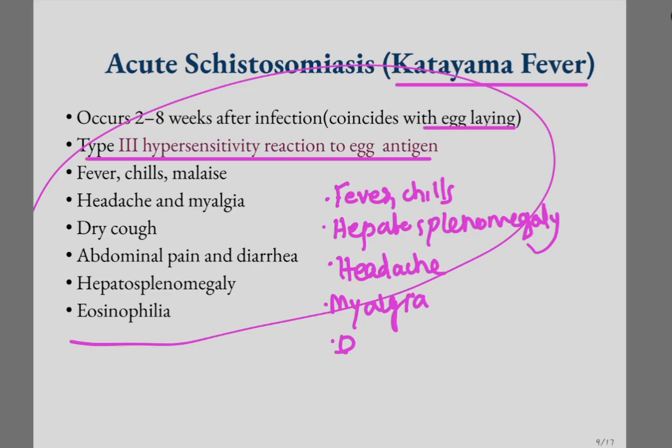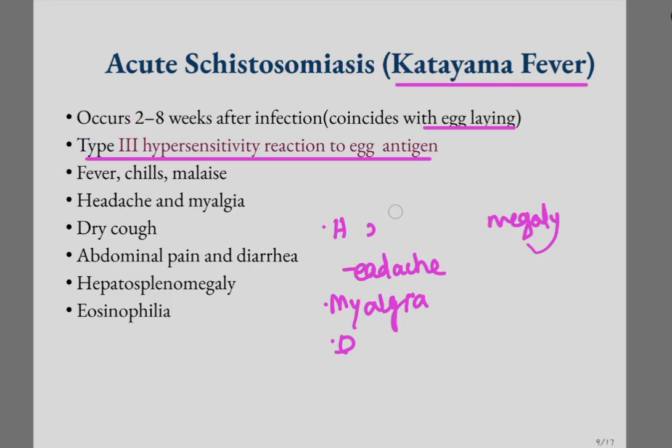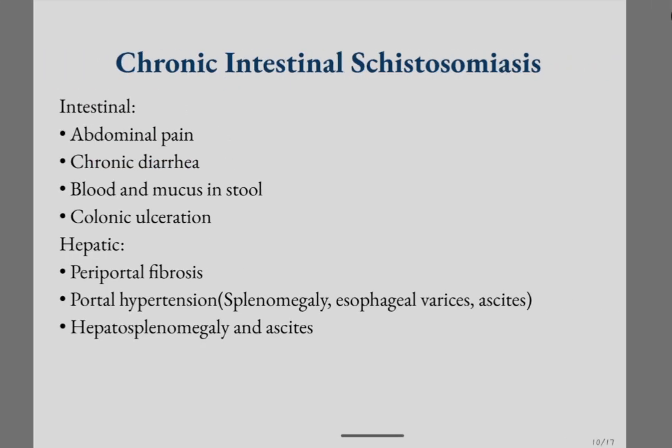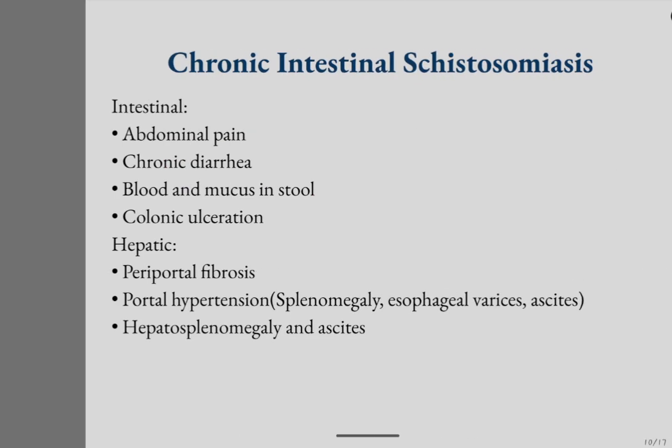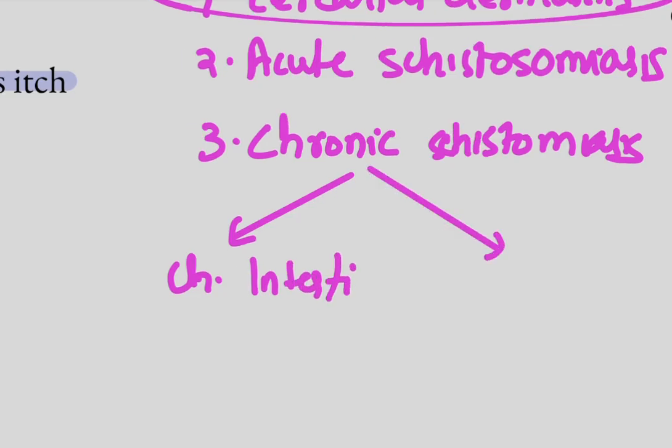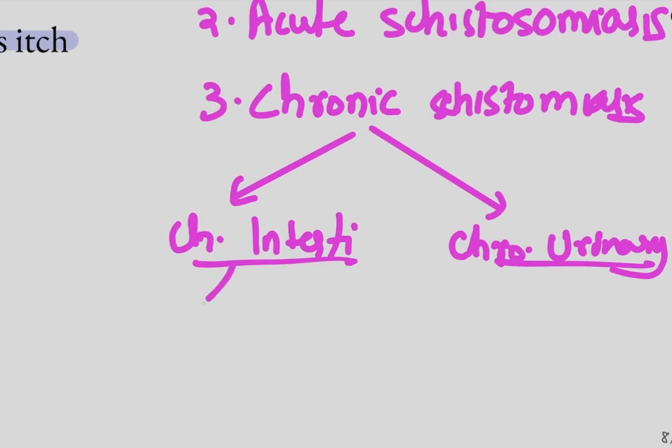Eosinophilia is also included in acute schistosomiasis. These occur 2 to 8 weeks after the infection. Chronic schistosomiasis can again be classified into chronic intestinal schistosomiasis and chronic urinary schistosomiasis. Chronic intestinal schistosomiasis is caused by Schistosoma Mansoni and Japonicum, and urinary is caused by Schistosoma hematobium.